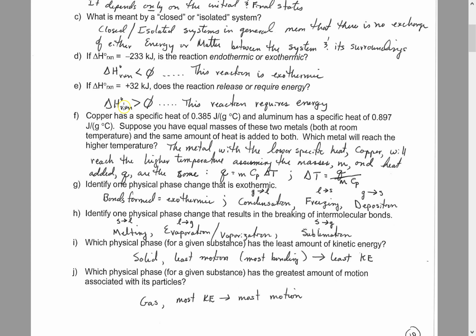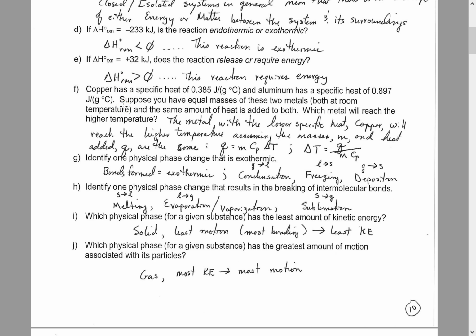So E requires energy. For F, you could have worked it a couple different ways, but I gave you 2 metals, copper with a specific heat of 0.385 and aluminum with a higher specific heat of 0.897. If you zap them with the same amount of energy, the question is which one will have the higher temperature, and it's the one with the lower specific heat. So it's less stubborn to heat up, so copper is the answer there.